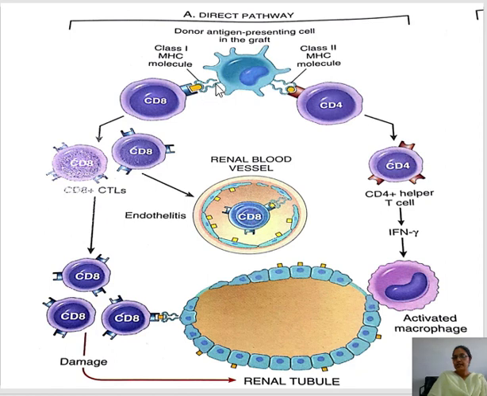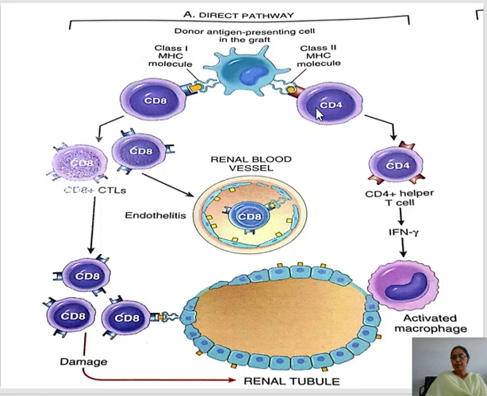They process the tissue antigen in the dendritic cell, and they present it with the combination of MHC1 and MHC2. So MHC1 with the antigen and MHC2 with the antigen. This dendritic cell is loaded with this type of system, and this MHC1 with antigen is recognized by the CD8 cell of the recipient. Similarly, the MHC class 2 molecule which presents the antigen is recognized by the CD4 cells present in the recipient.